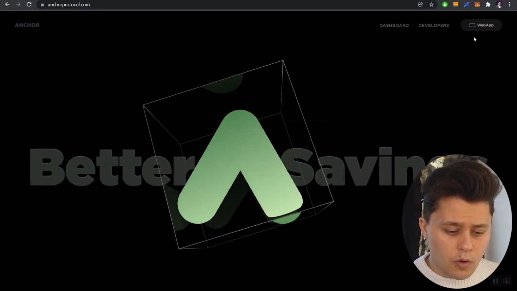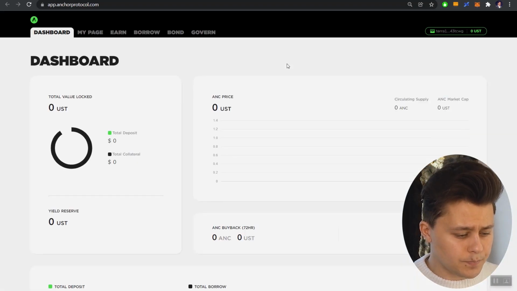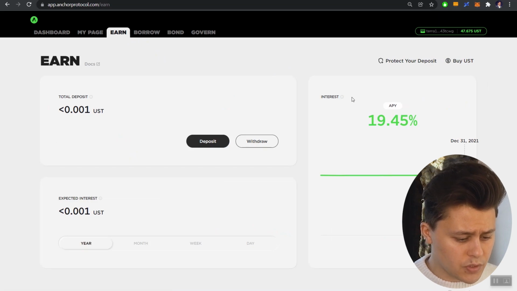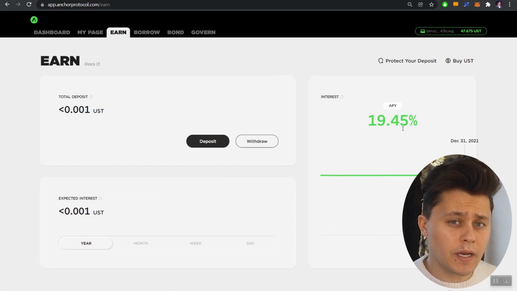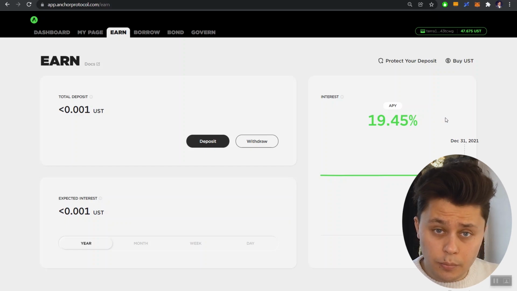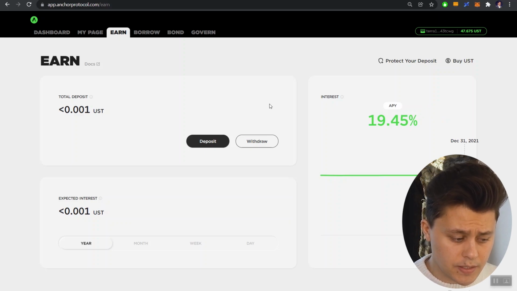Now, I have Anchor's homepage up on the screen right now. Let's head over to the web app. We're going to let it load, and we are going to go over to the Earn tab. So we can see that currently the APY is at just about 19.5%. And if you've been watching Anchor over the past few months, the rate has kind of stayed there. We did see a little blip earlier last week where the APY did drop under 19%. It's about 18.5 for an hour or two, but that was quickly fixed.